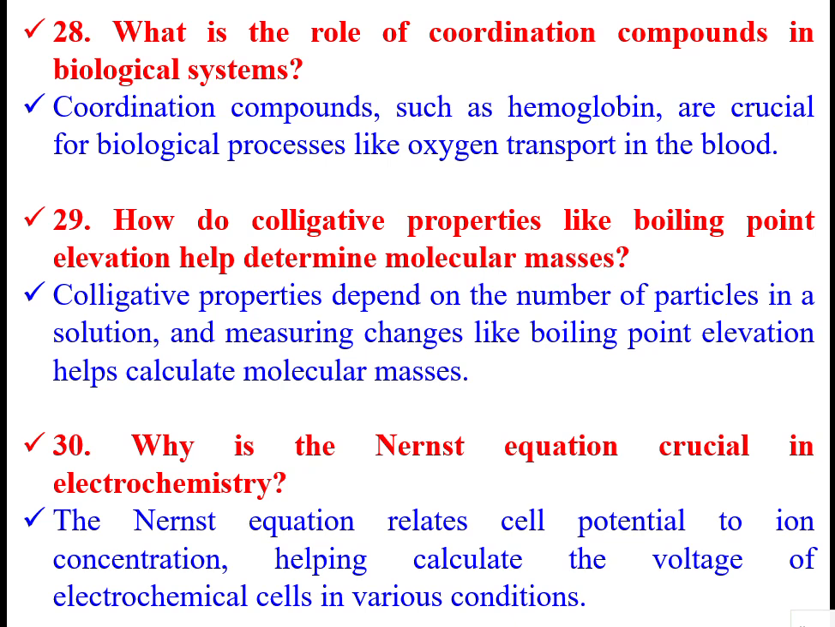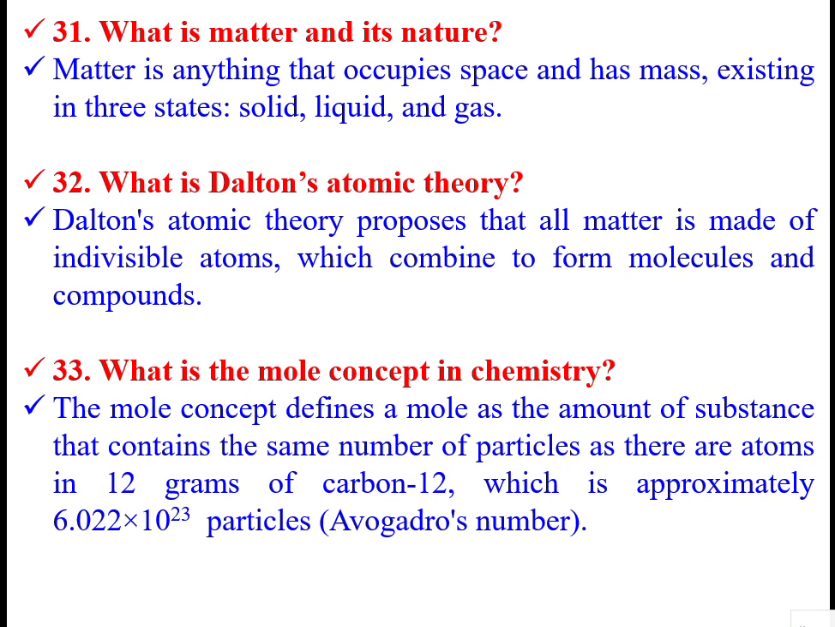So why is the Nernst equation crucial in electrochemistry? The Nernst equation relates cell potential to ion concentration, helping to calculate the voltage of electrochemical cells in various conditions. There is an equation found by Nernst.